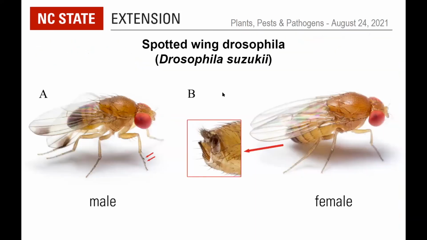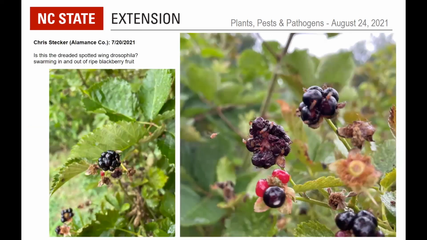So here is a picture of spotted wing Drosophilas. The males, again, have these fairly large diffuse spots on their wings. There are other Drosophiids, members of this family, that have spotted wings, but they don't look generally the same. The males will have these two combs on the front legs. The females look like a regular Drosophila you would find in a kitchen, swimming around rotting fruit. But they have this very distinct, large, saw-like ovipositor, and that's what allows them to pierce the fruit and lay eggs in the fruit.